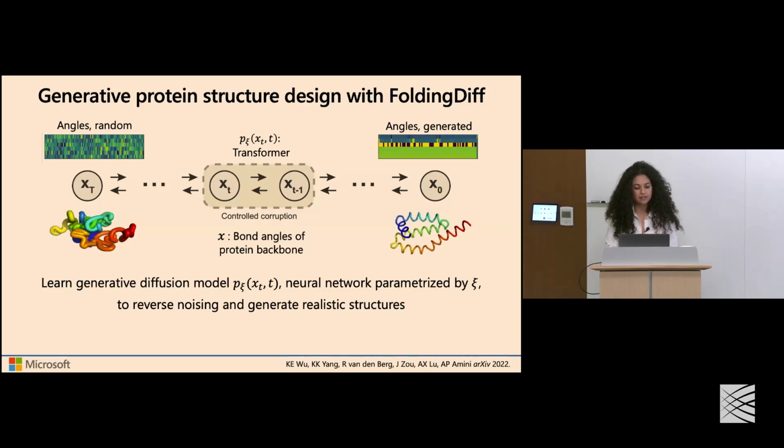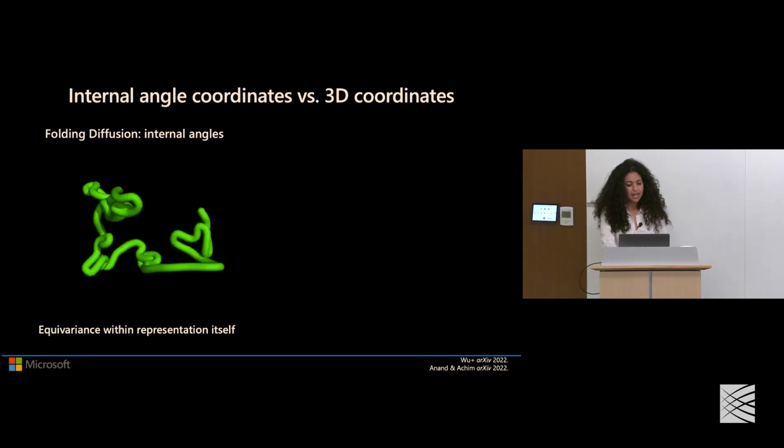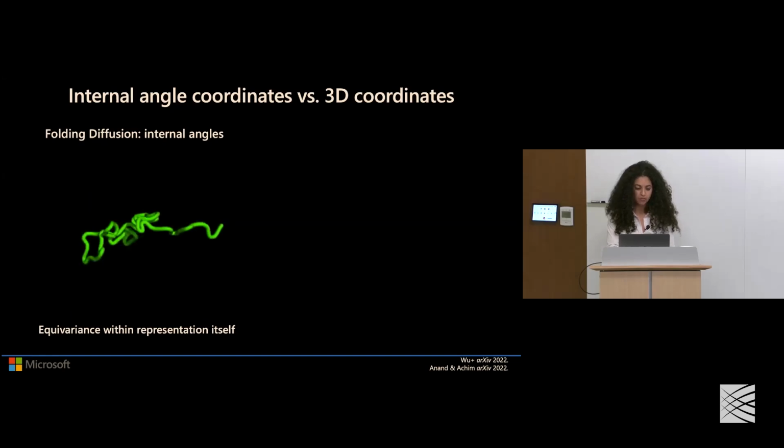So to make that a little bit more intuitive and visual, in this example here, with our formulation where we're operating over these internal angle coordinates, the FoldingDiff approach takes the equivariance requirements and encodes them within the angle-based representation itself.